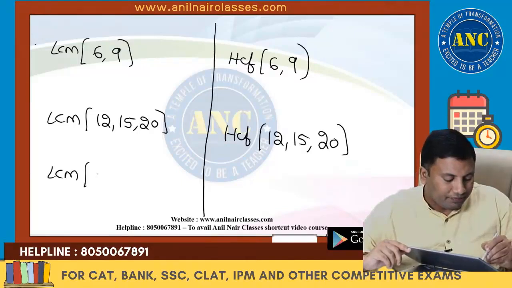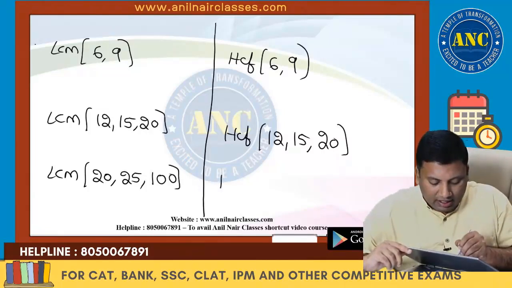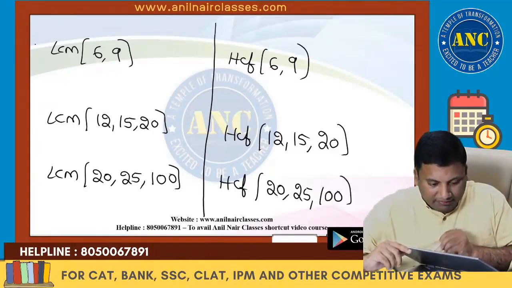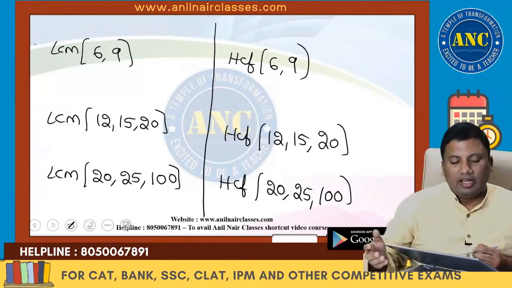LCM of 20, 25 and 100, HCF of 20, 25 and 100. Listen carefully.